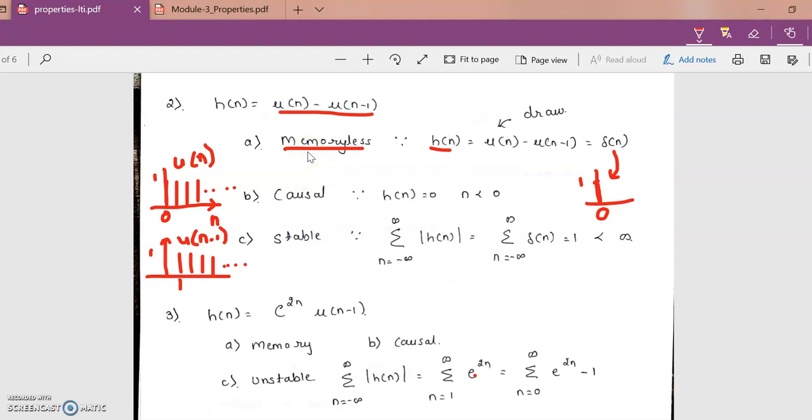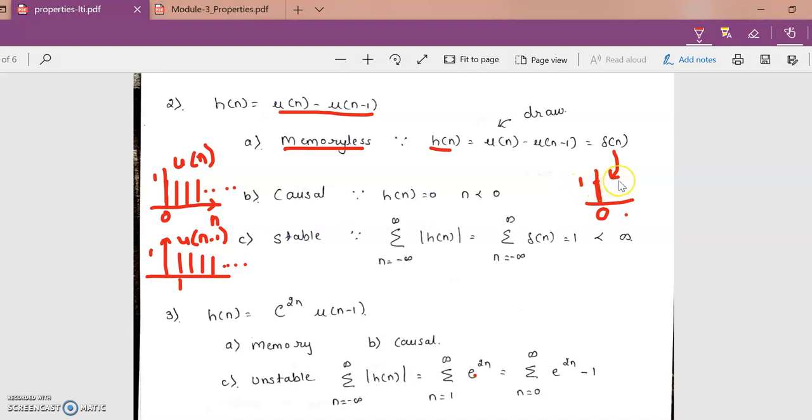One very, very important hint here is, before we actually start checking for the properties, it is very important that you draw the question that is given to you. Now that I have got this as my answer, for the remaining two properties, whether it is causal or whether it is stable, you are going to refer to this diagram only. So what do we see? Do we see the signal on the RHS or the LHS?